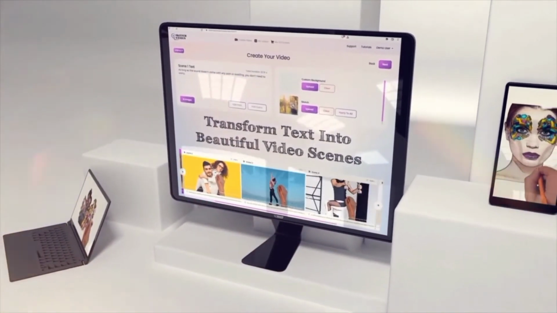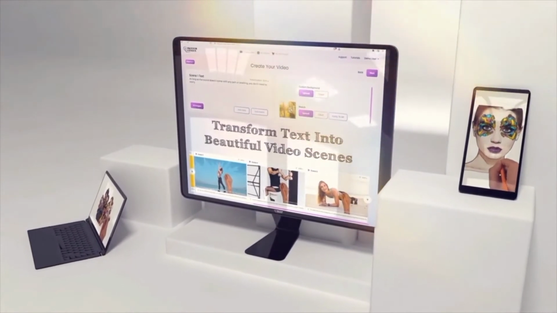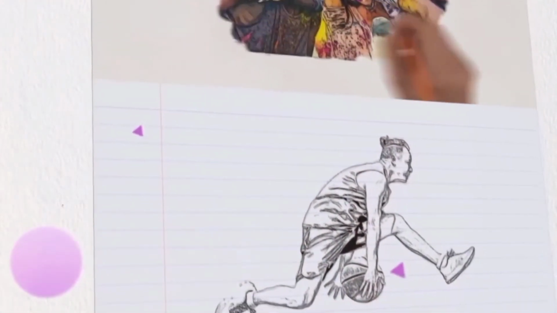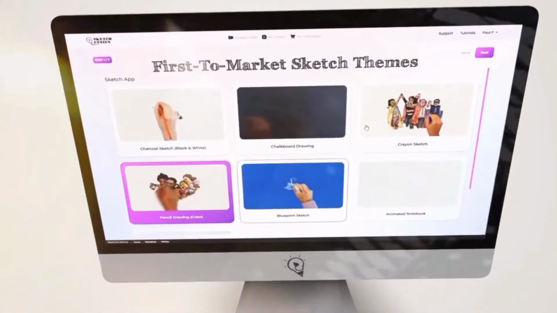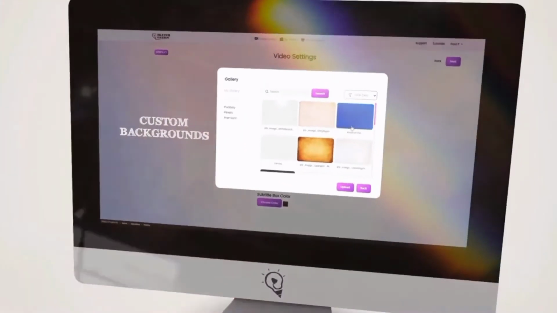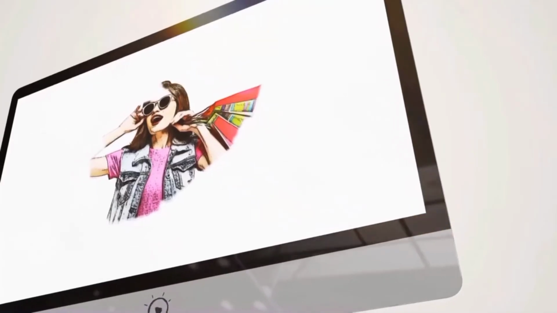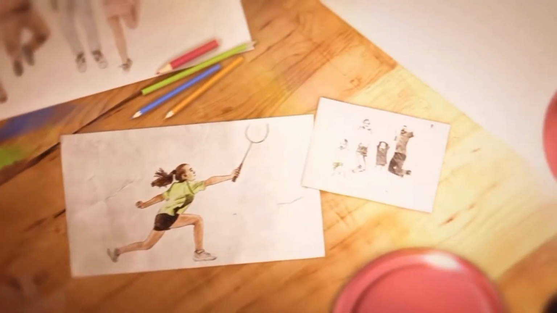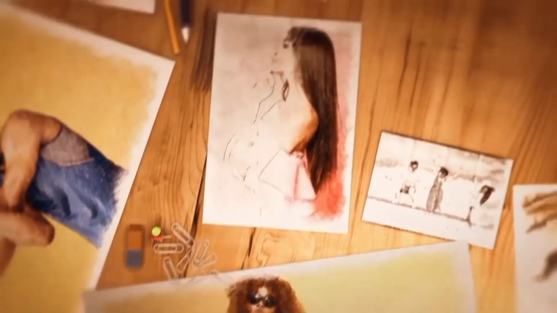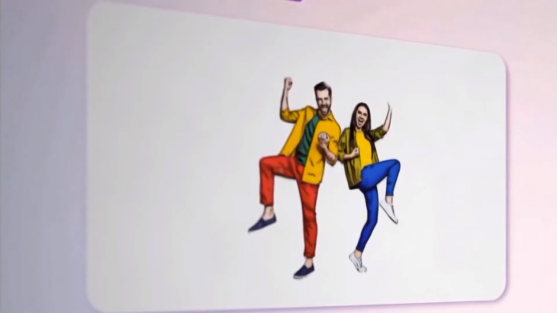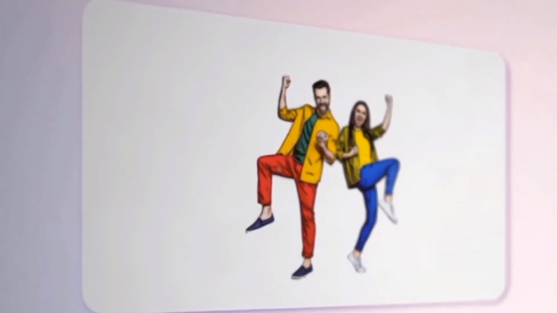Imagine pasting a simple text and turning it into beautiful video scenes with all the relevant images, drawings, voiceovers, background music, and animations. The built-in AI finds the relevant assets from our library, which features billions of assets, and automatically creates multi-purpose videos for any industry, including perfectly synced lifelike text-to-speech voiceovers in all the popular languages and accents. And there are no limits on the usage of our award-winning lifelike text-to-speech technology ever.